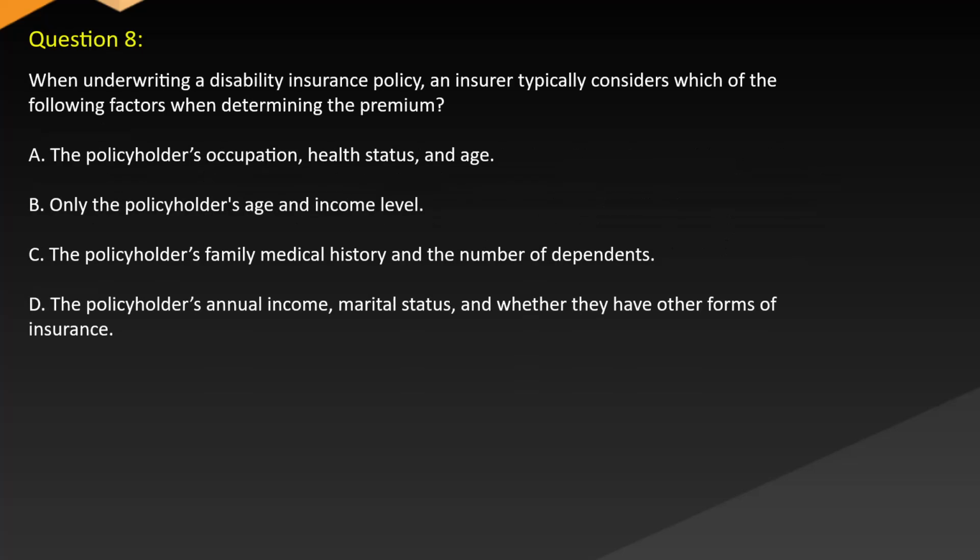Question 8. When underwriting a disability insurance policy, an insurer typically considers which of the following factors when determining the premium? A. The policyholder's occupation, health status, and age. B. Only the policyholder's age and income level. C. The policyholder's family medical history and the number of dependents. D. The policyholder's annual income, marital status, and whether they have other forms of insurance.